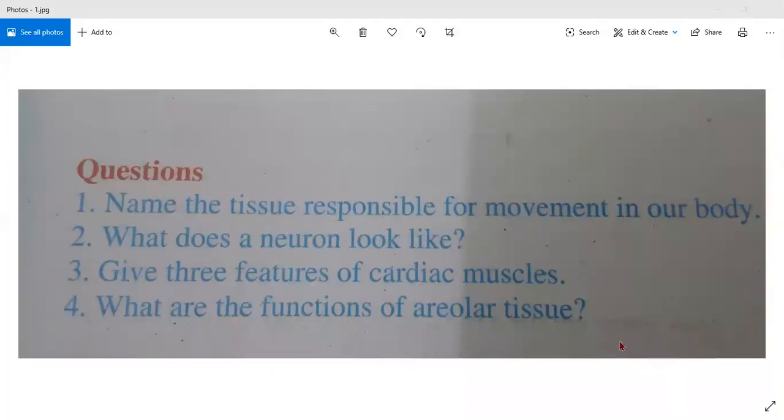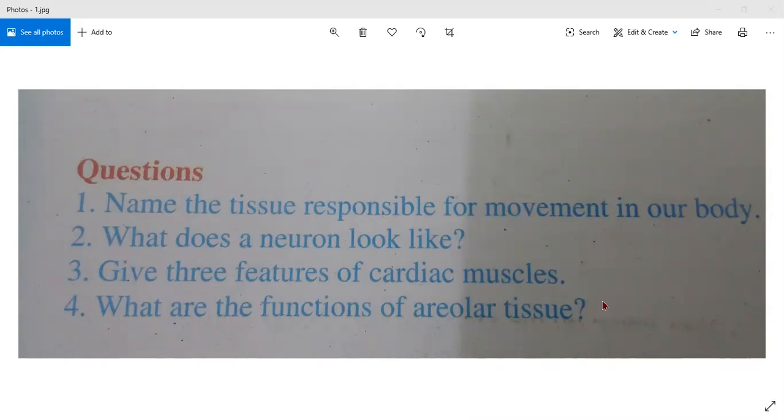Page number is, you open page number 190. Name the tissue responsible for movement in our body. Which tissue is responsible for movement? Muscular tissue. Very good. The tissue responsible for movement in our body is muscular tissue.